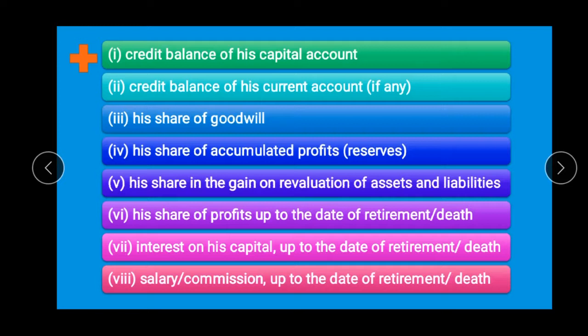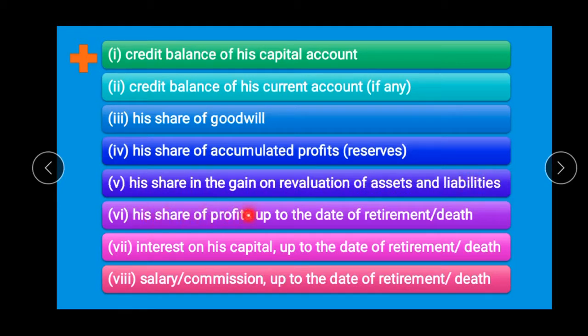So first we will do what should be credited. The first item which should be credited is the credit balance of the capital account. Second item is credit balance of current account if any. Next, on credit side, his share of goodwill should be added. His share of accumulated profits or reserves should be added on credit side. Then his share in the gain on revaluation of assets and liabilities should be added on the credit side.